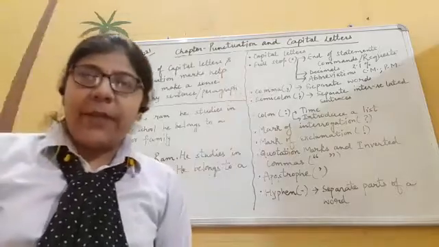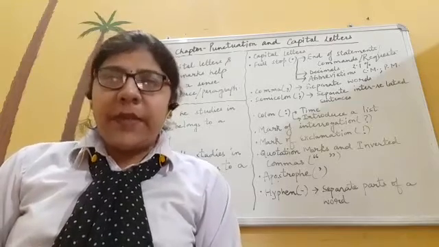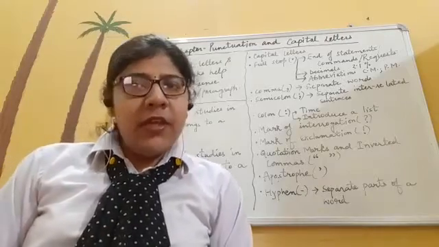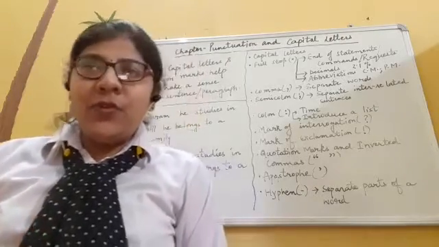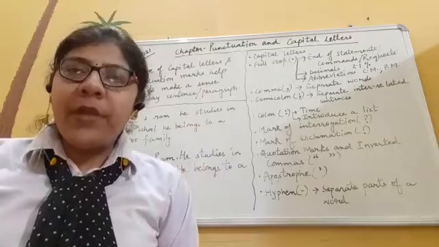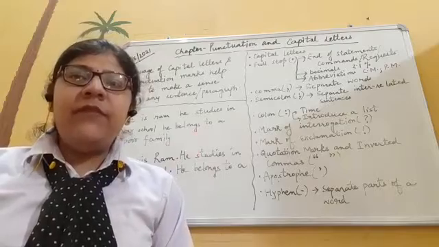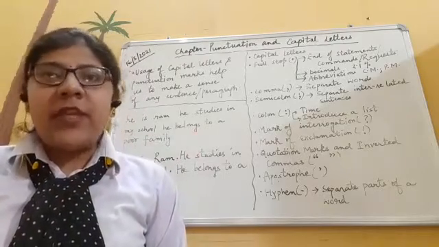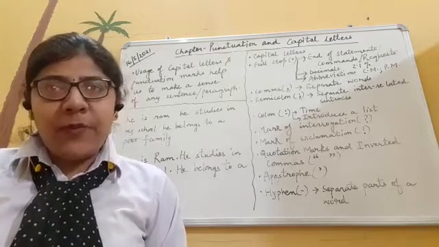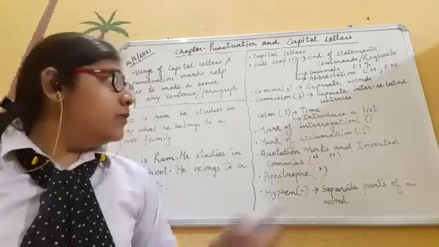Let's come to the first one, capital letter. We all know that every sentence in English grammar begins with a capital letter. The first letter of every sentence begins with a capital letter, and it is not only used in beginning the sentences. We use the capital letters for proper nouns also. Like if you are writing your name, your father's name, your mother's name, even if I'm writing my own name, I write it with a capital letter. So for proper nouns, everywhere capital letters are used, and we use them for beginning the sentences also.